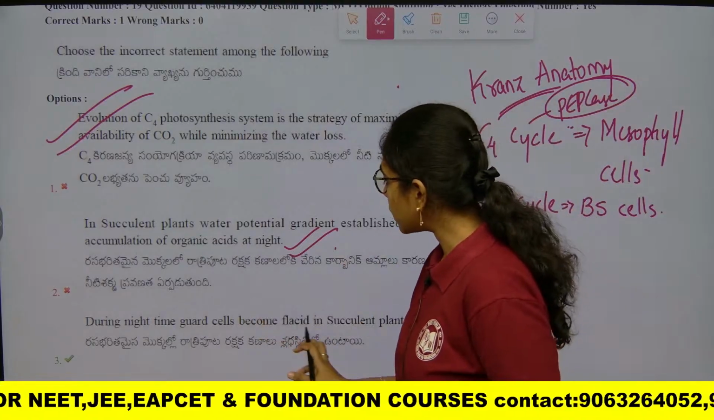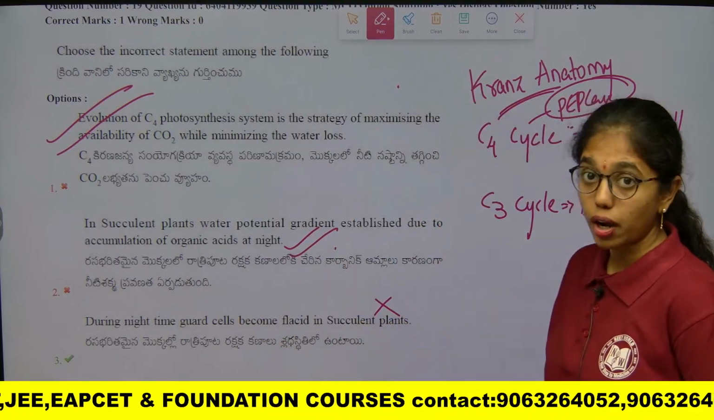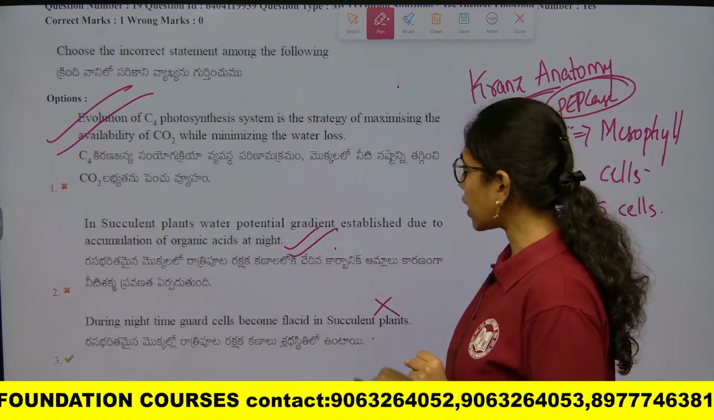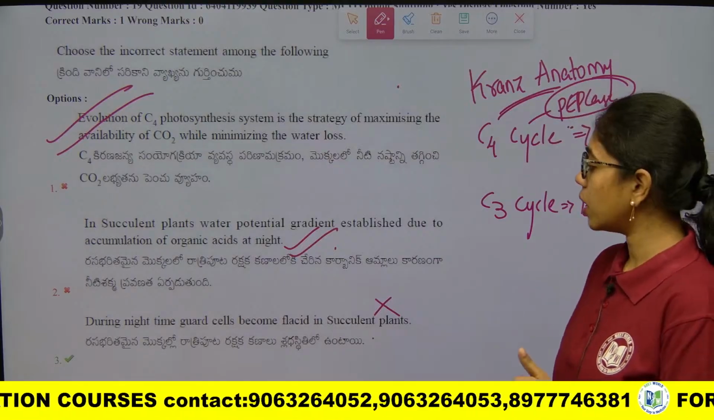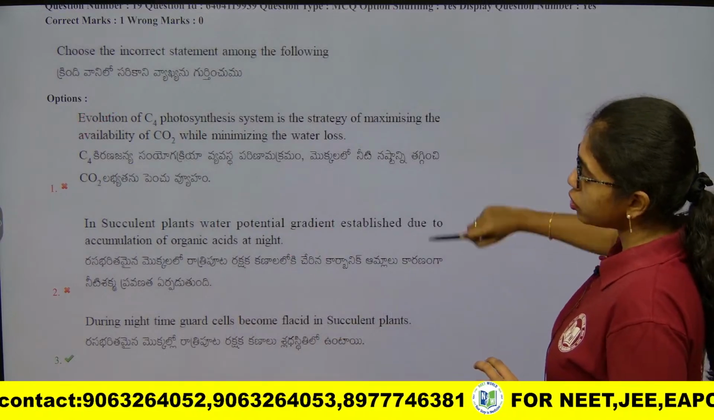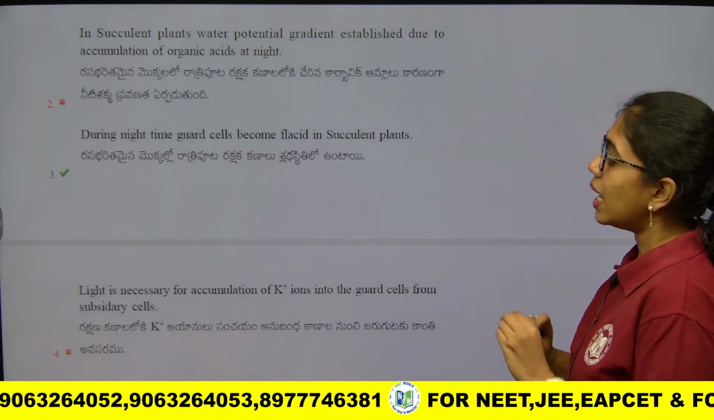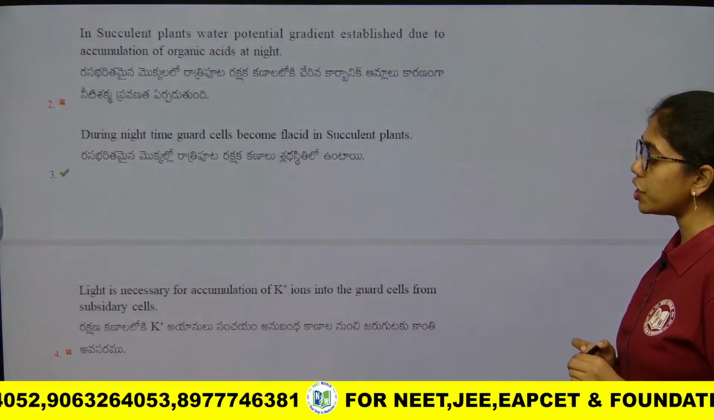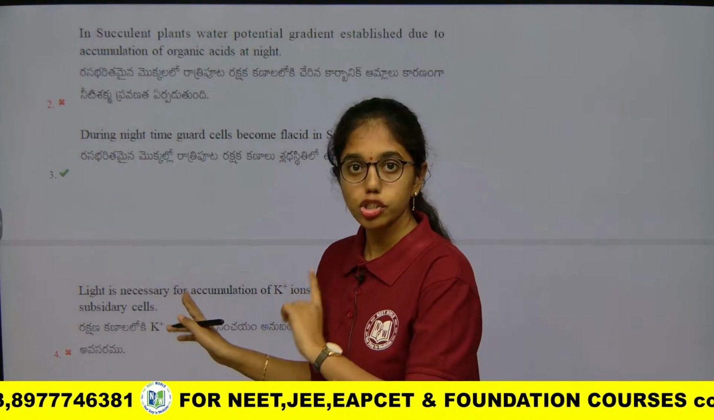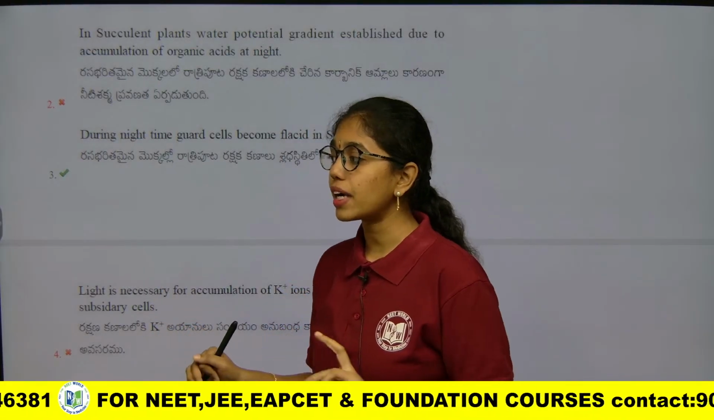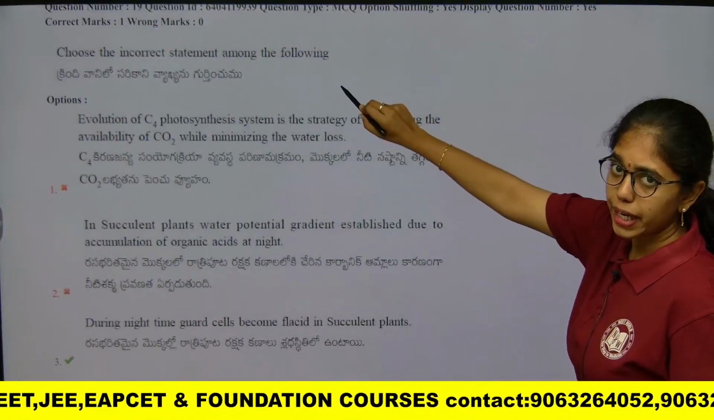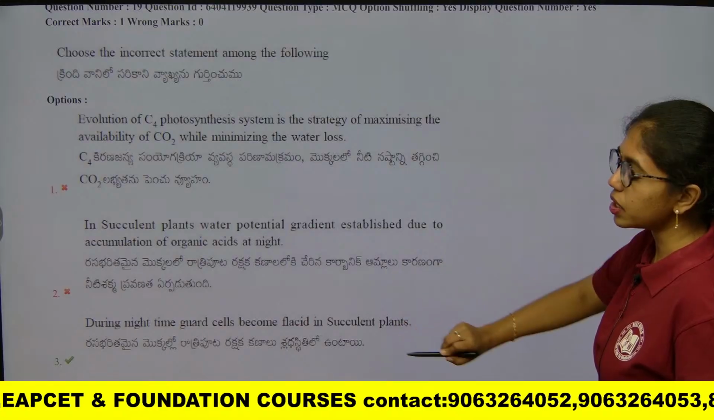During night time, guard cells become flaccid in succulent plants. Wrong, because during night time only stomatal opening takes place in the succulent plants, that is desert plants. It is not becoming flaccid. So this is a wrong statement. Let us also look into the last statement. Light is necessary for accumulation of potassium ions in the guard cells from subsidiary cells. This is true. This we have learnt clearly in the stomatal opening and closing mechanism. Clear? So here he asked us to identify the incorrect statement and the incorrect statement is this.